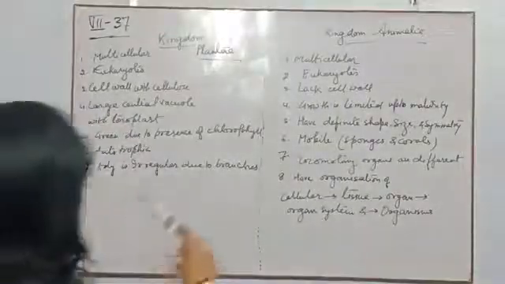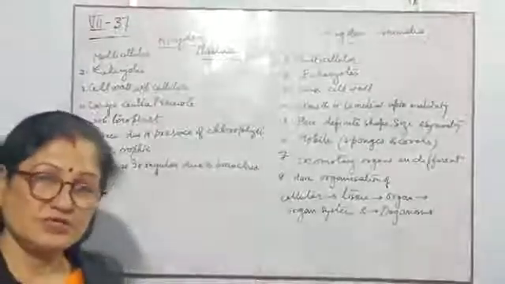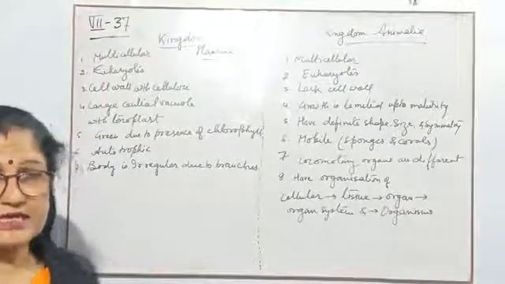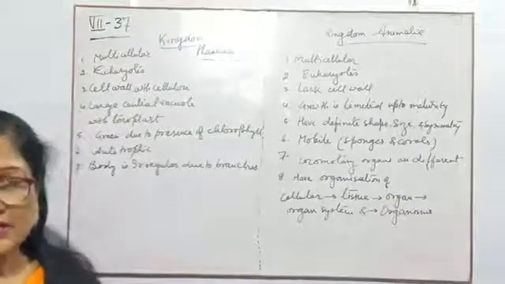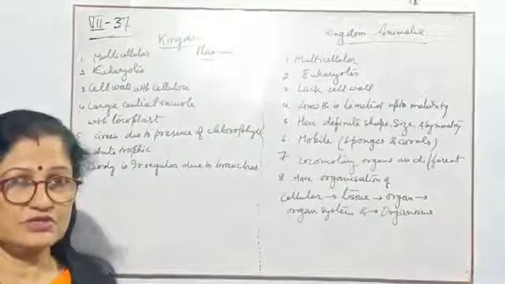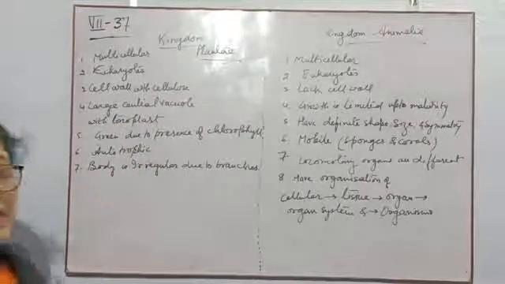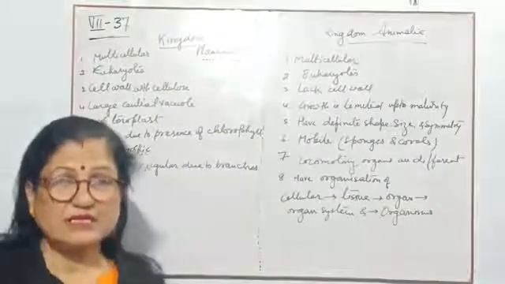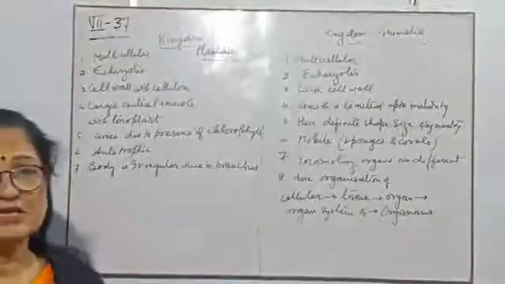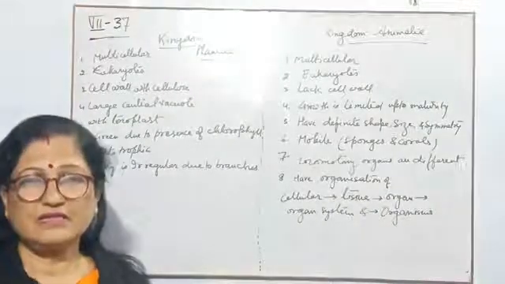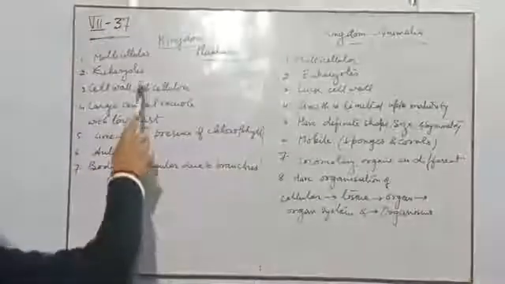Yes, children. The first character of Kingdom Plantae is that they are multicellular. Children, one-celled, that is unicellular, plants are also there, just like Ulothrix, Spirogyra, but they are unicellular. So they do not belong to the Plantae kingdom. So they are multicellular. Then they are eukaryotes. That means their cell has a true nucleus and all the organelles are present separately, each bounded by its own membrane. So they are eukaryotes.